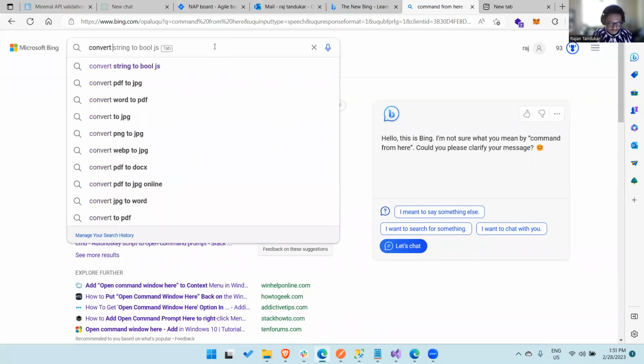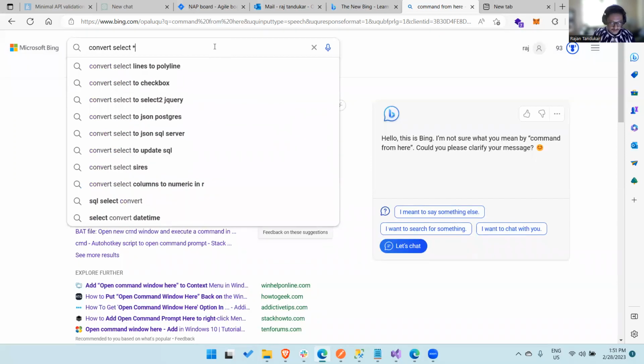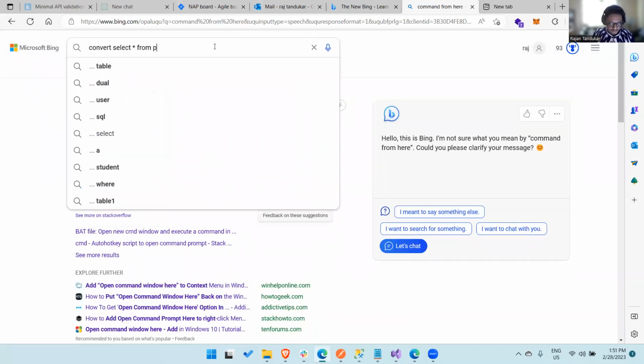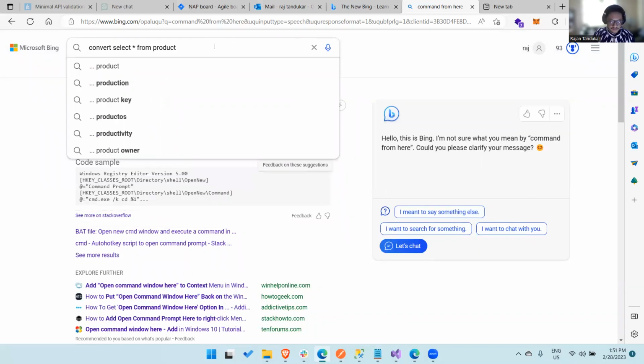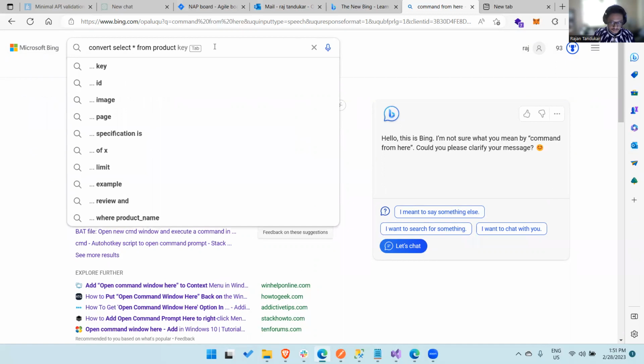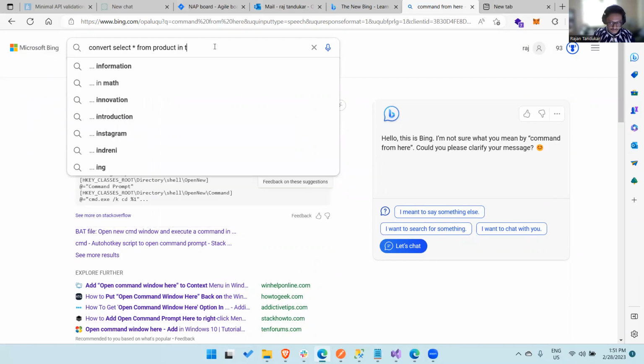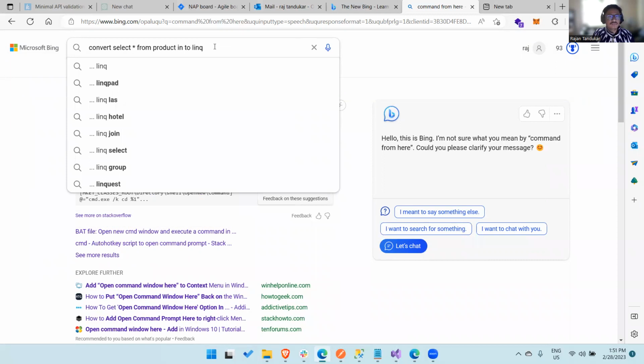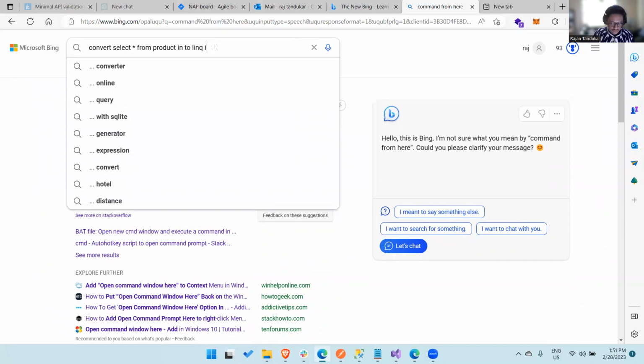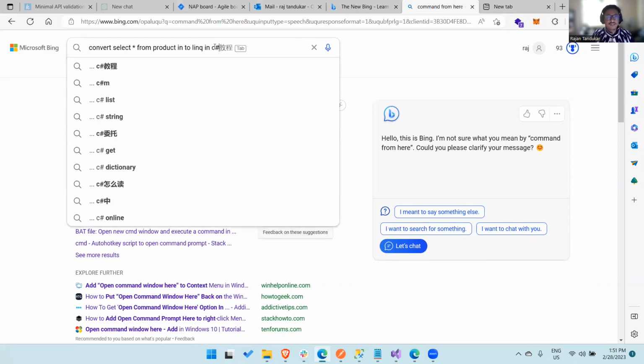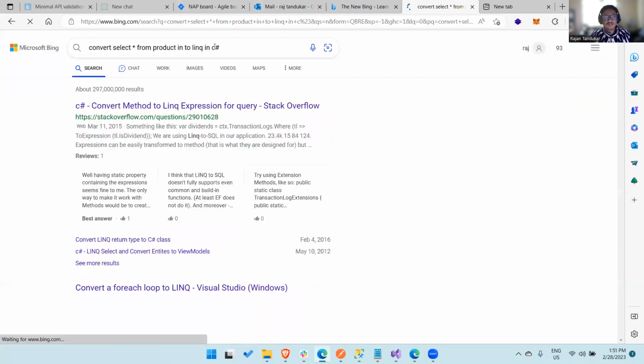Convert select asterisk from product to LINQ query, LINQ C sharp. Okay, let's ask this. Let's enter.